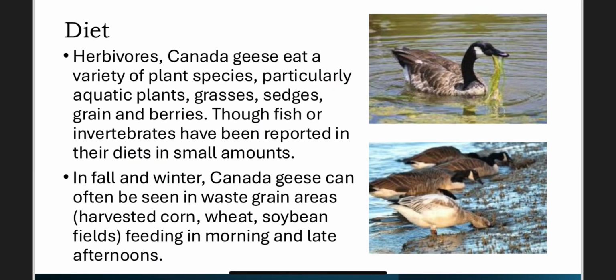Diet: herbivores. Canada geese eat a variety of plant species, particularly aquatic plants, grasses, sedges, grain, and berries, though fish or invertebrates have been reported in their diets in small amounts. In fall and winter, Canada geese can often be seen in waste grain areas, harvested corn, wheat, and soybean fields, feeding in morning and late afternoons.